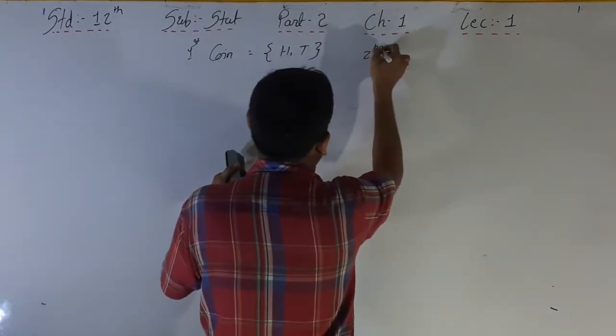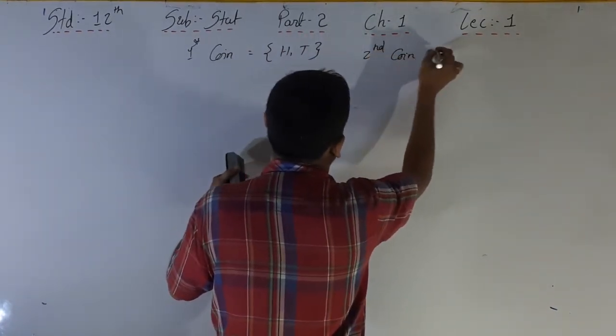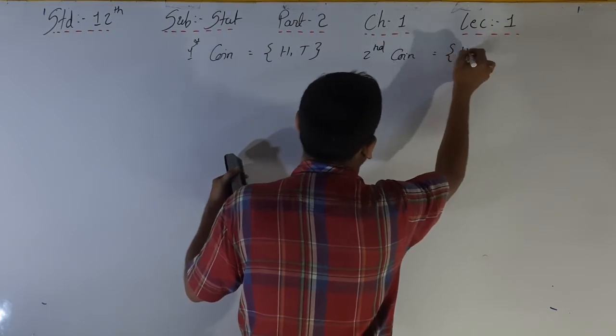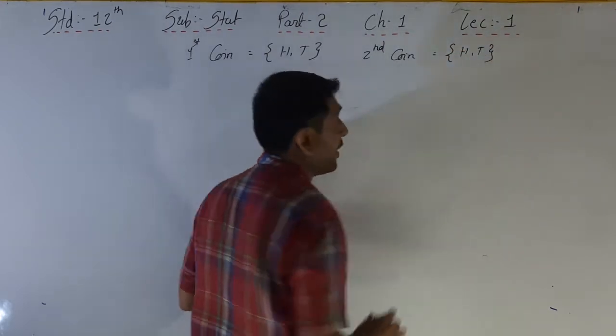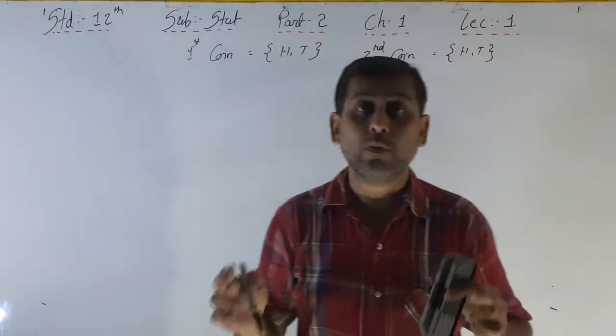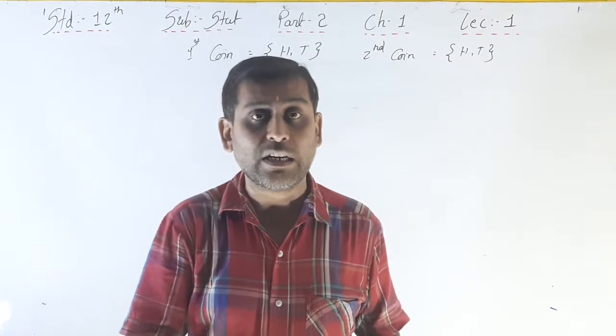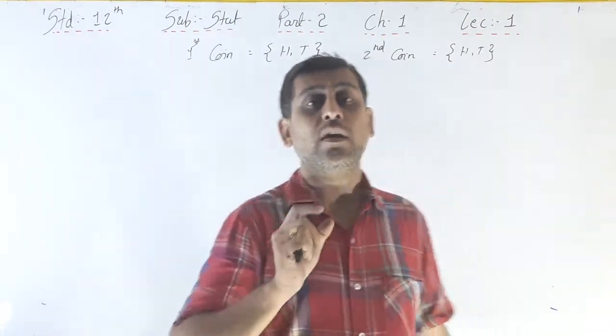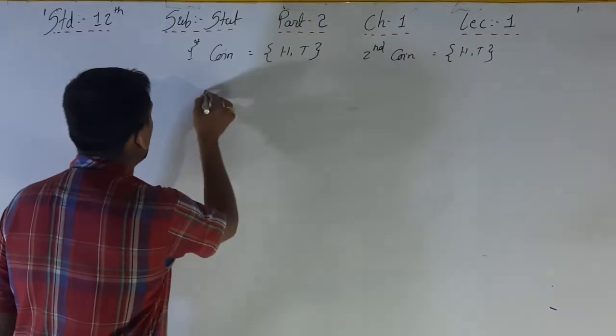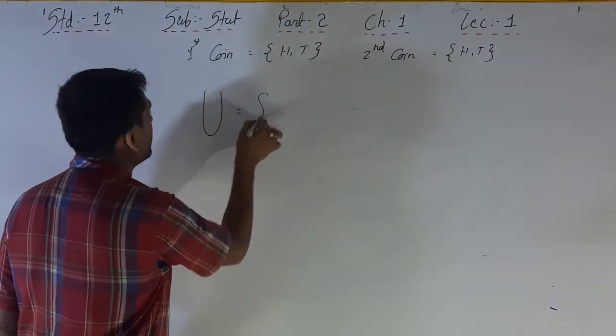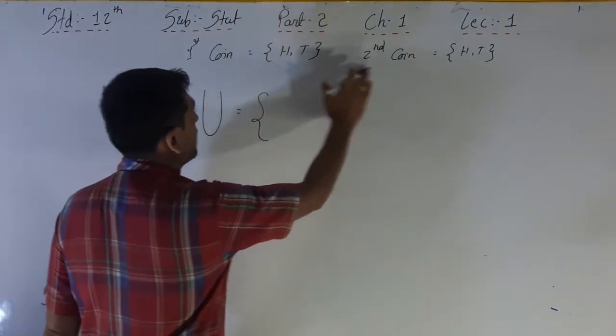Again, for the second coin, the outcome is again head and tail. But whenever two coins are simultaneously tossed, the outcome will be here. Your random experiment U is equal to first these and these.